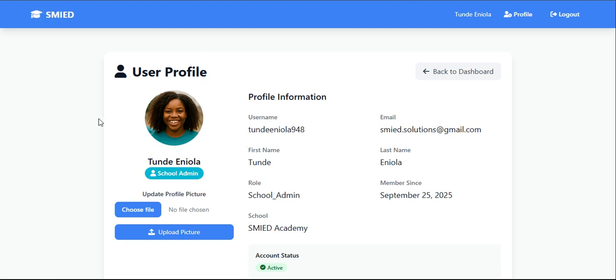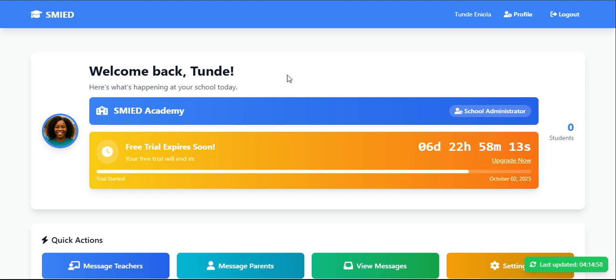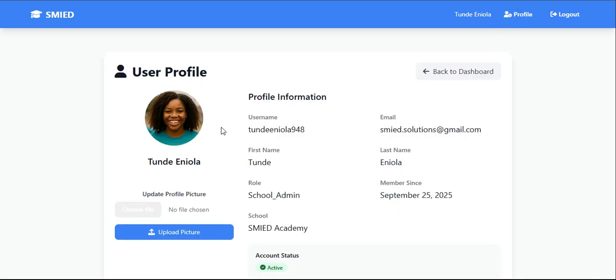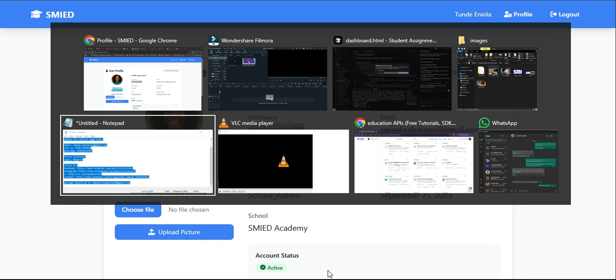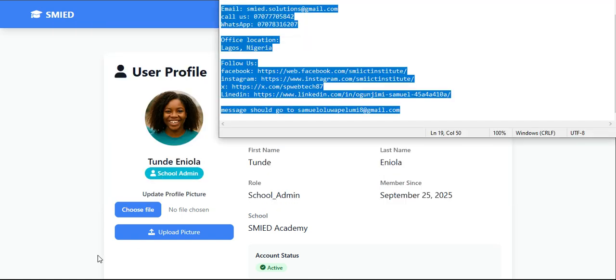As you can see, this is a username and it's very important. Okay, take note of your username. So let me go back to that profile, because the password you used while you were registering and this username that is automatically created for you, they are very important. So just find it. If you want to remember, just write it somewhere. Okay. In my own case, I would like to probably put it here.